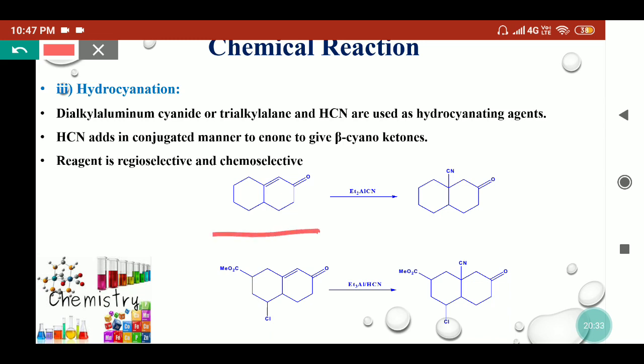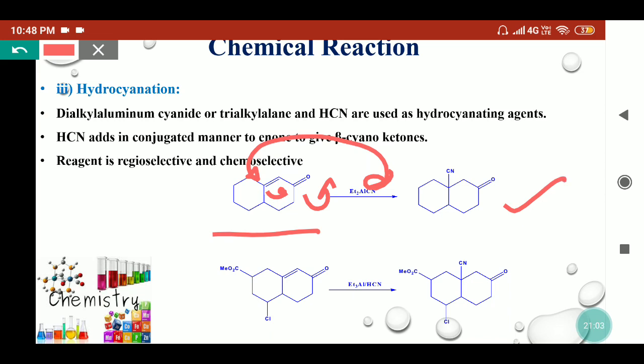Like we can see in this example, this is an alpha beta unsaturated compound. When the dialkyl aluminium cyanide attacks on this compound, then what will happen, the cyanide has a negative charge, so that will attack here, this bond will move here, and this O negative will come, which will add with the aluminium, diethyl aluminium. On hydrolysis, this will convert into the enolic species, which will further convert into the keto species by keto-enol tautomerism. So we will get the beta cyanoketones here.